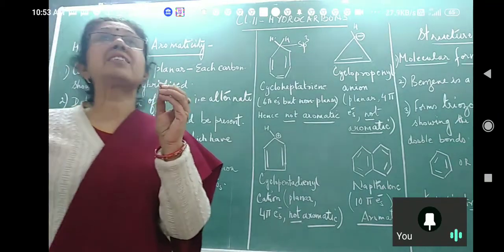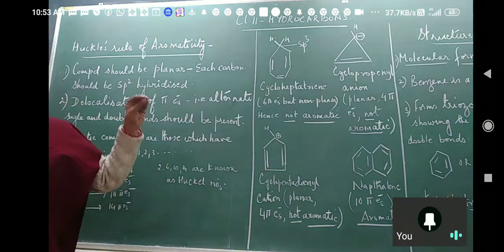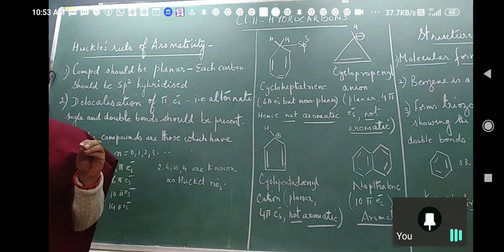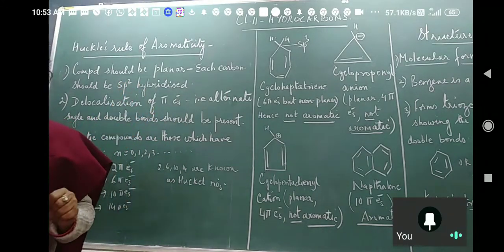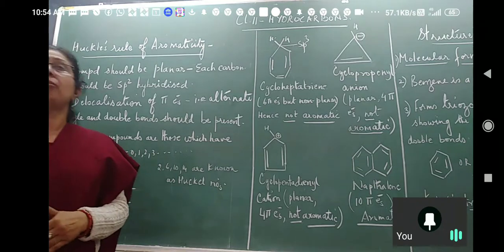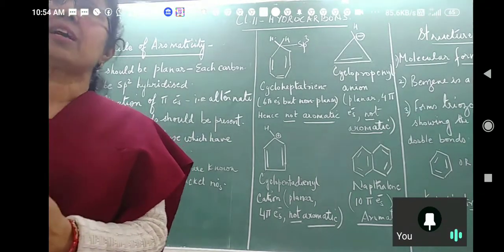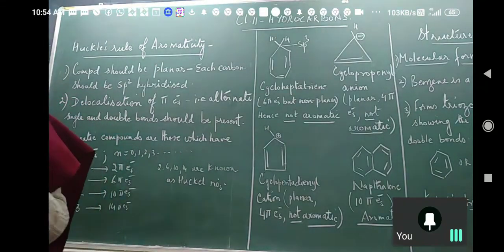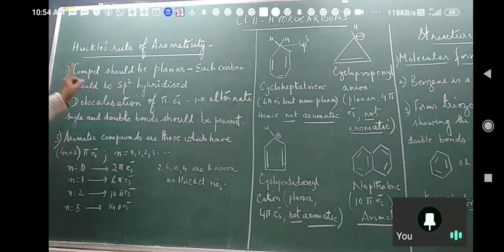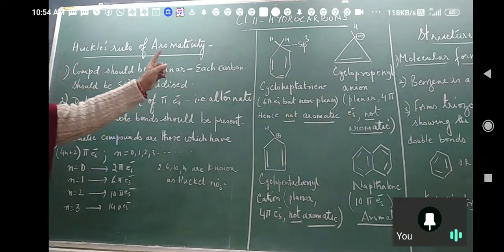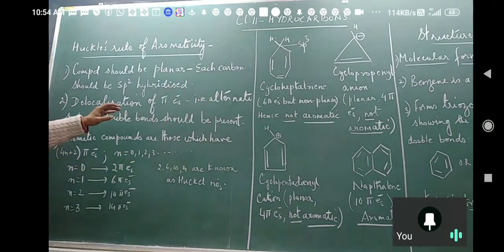If it has a characteristic smell, then it is an aromatic compound. After benzene was discovered, benzene and its derivatives were classified as aromatic compounds. But now the definition is different. So which compounds are said to be aromatic? They should follow these 3 conditions, and this is known as Huckel's rule of aromaticity. One by one we are going to discuss this.